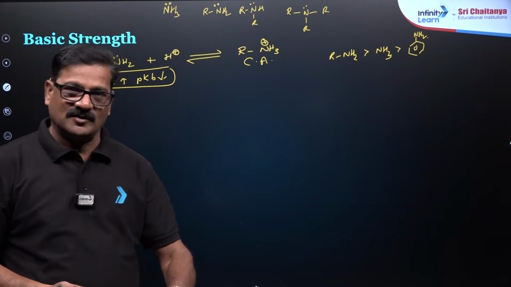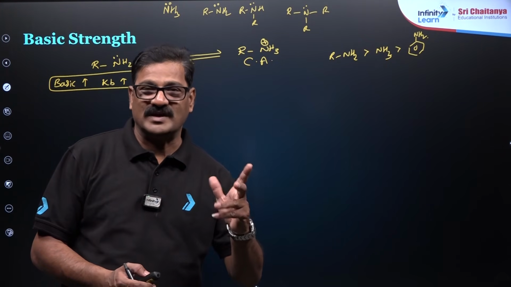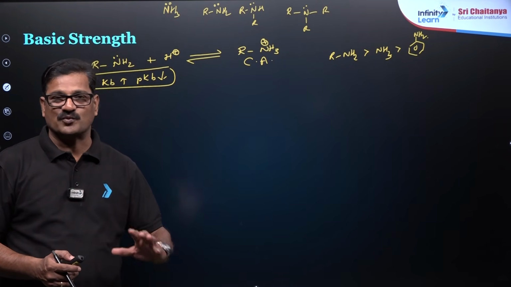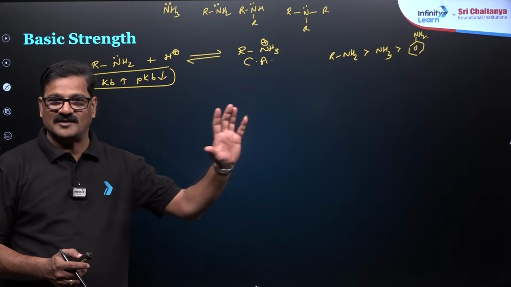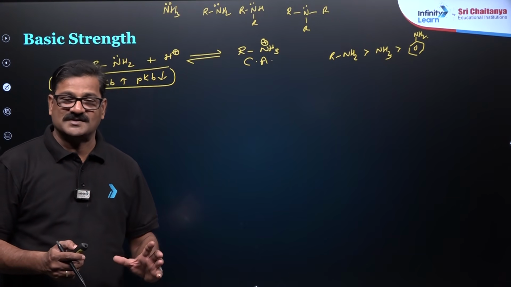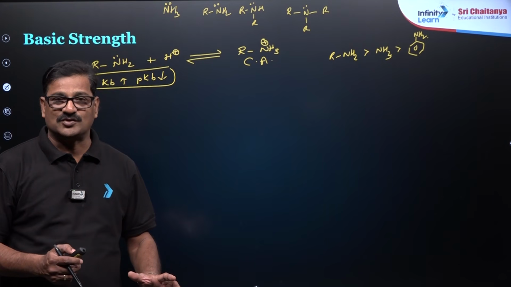Not only inductive effect, but also resonance can make you say which is more basic or less basic. So we will take a couple of examples where only the inductive effect is there, because we are still in the inductive effect order. The basic strength is directly proportional to availability of the electron pair on the nitrogen.